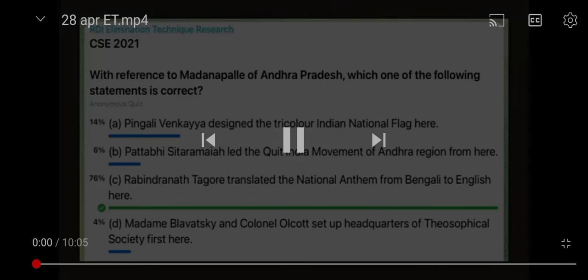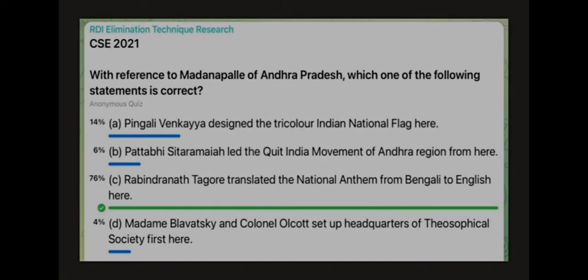Hi officers, yesterday I asked two questions from prelims 2021 and both of them were related to history. The first question read, with reference to Madnapalle of Andhra Pradesh, which one of the following statements is correct? The first statement read, Pingali Venkaiah designed the tricolor Indian national flag here. The second one was, Pattabhi Sitaramaiah led the Quit India movement of Andhra region from here.